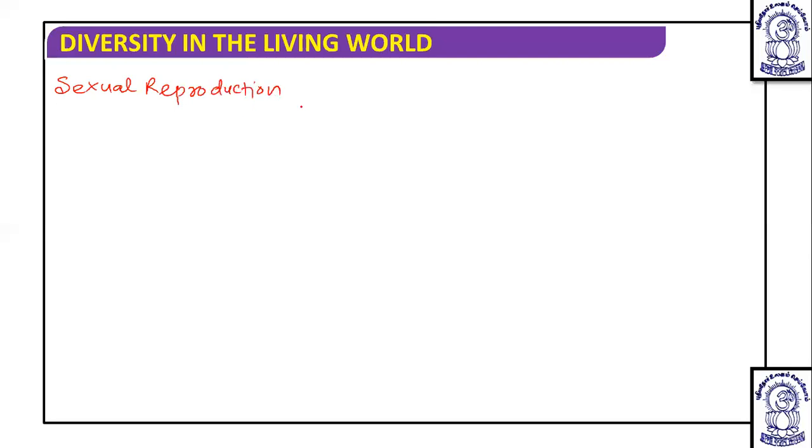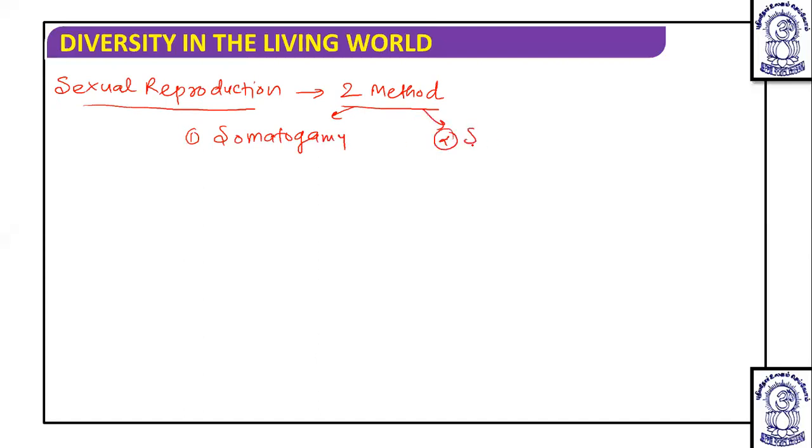And this sexual reproduction occurs by two methods. In these two methods, one is somatogamy and another one is spermatization. In both of these, what happens we have discussed already during the types of plasmogamy.